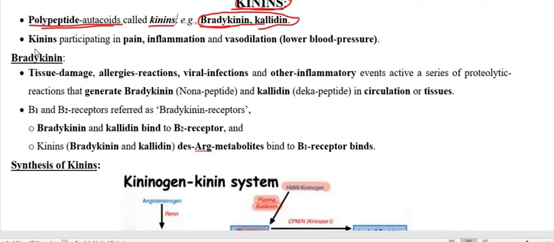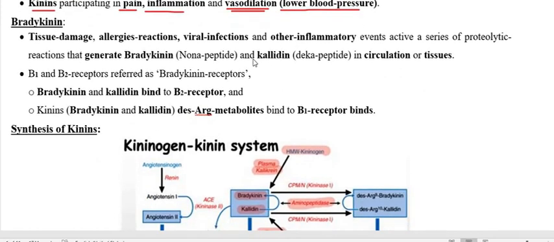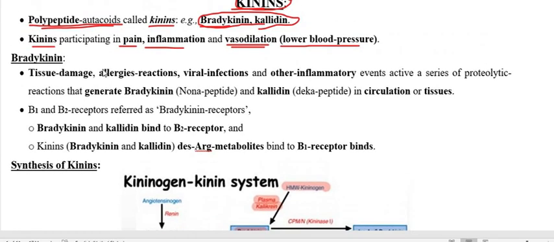What is the role of kinins in physiological function? Pain, inflammation, and also most important, vasodilation. So when the vasodilation occurs, it will give rise to low blood pressure. Now we have to go through one of the kinins, that is bradykinin.